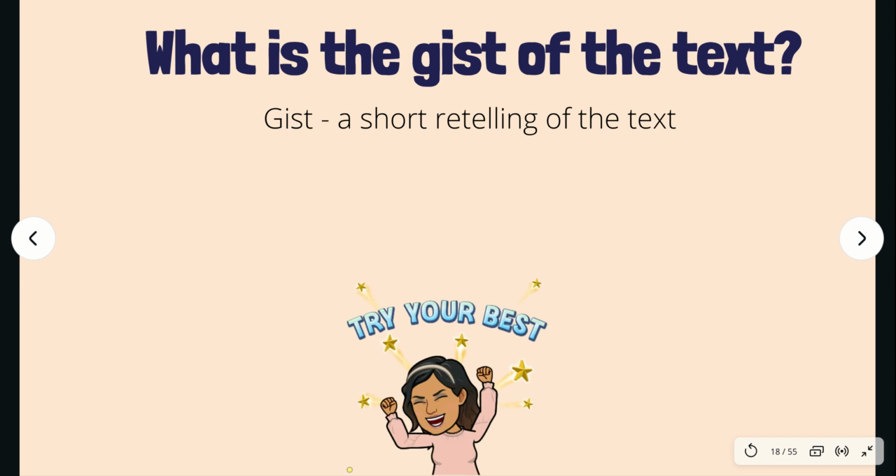Hopefully you enjoyed reading that passage, and stopping and gisting along the way helped you understand a little bit more of what we read. Now it is your turn to try your best and write a gist of the whole text. Remember, a gist is a short retelling of the text. Try your best.